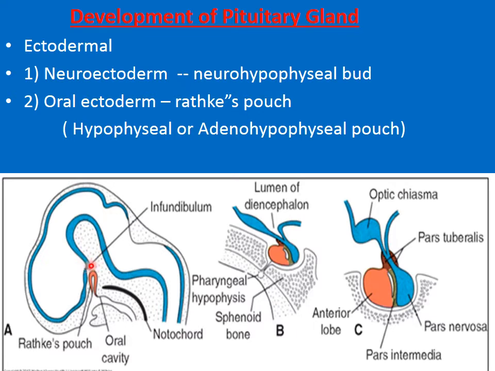So that is the downgrowth from the diencephalon, and it is the floor of the developing third ventricle which gives rise to the downgrowth with the name of the infundibulum, and that one is the Rathke's pouch, which is developing as an outpocketing from the oral cavity.